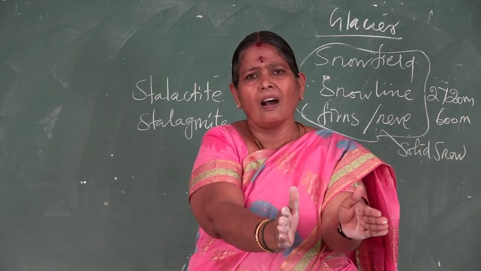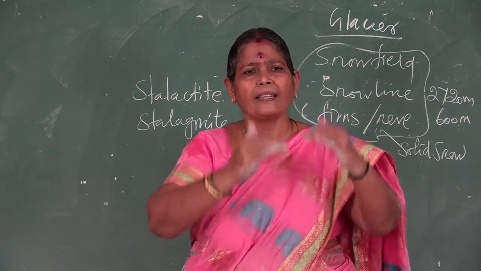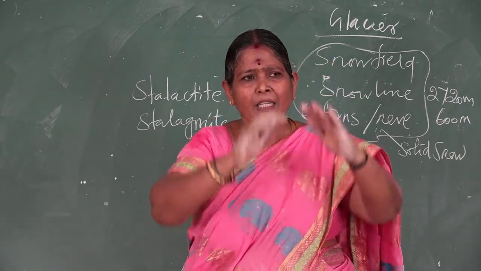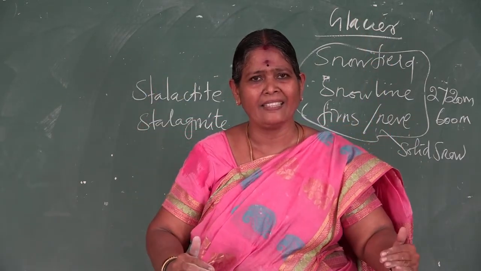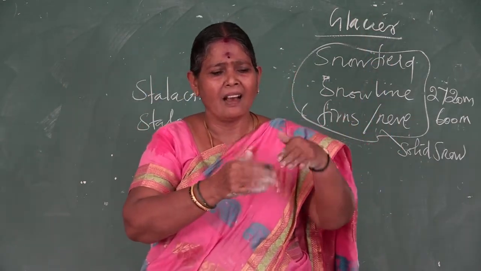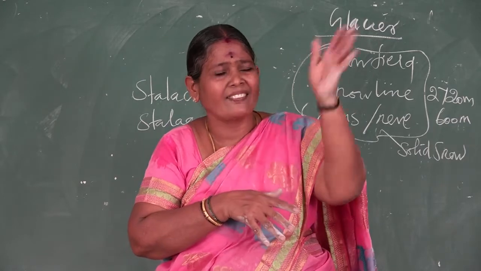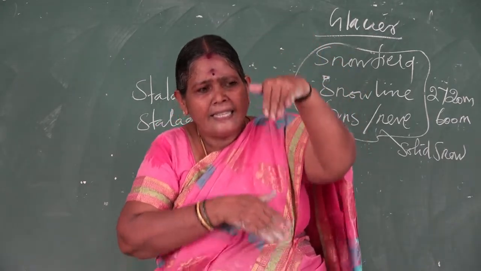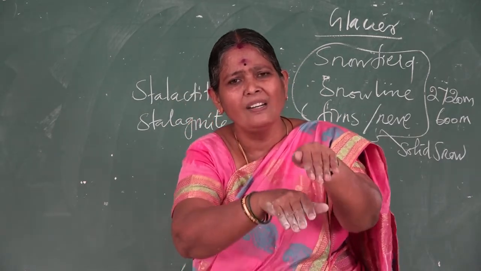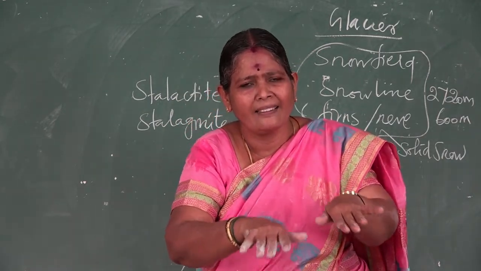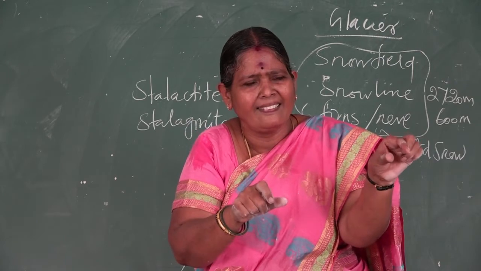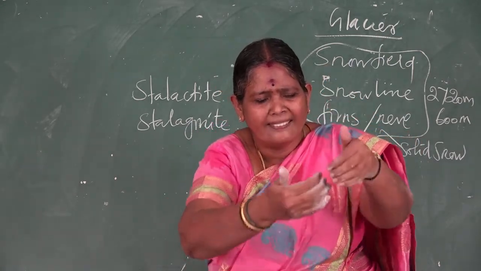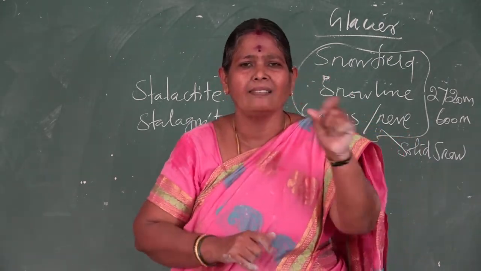That is called a cirque. When they are sliding, it forms a bowl shape, an armchair-like shape, because on this side there is a ridge and down below it is shallow. That is called a cirque.